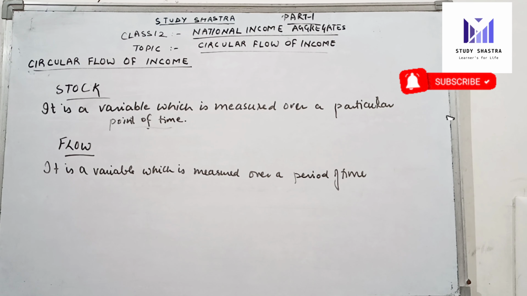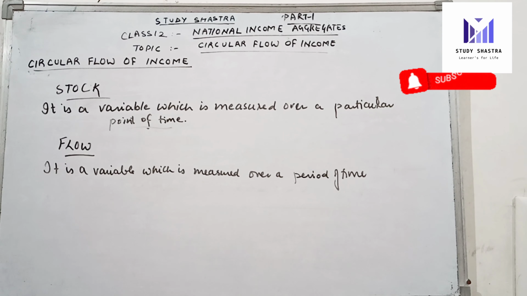But if I say January 2021, then it is a flow variable, measured over a period of time. Stock is a static variable, whereas flow is a dynamic concept, and stock does not have any time dimension, but flow has a time dimension. And this is all about stock and flow.